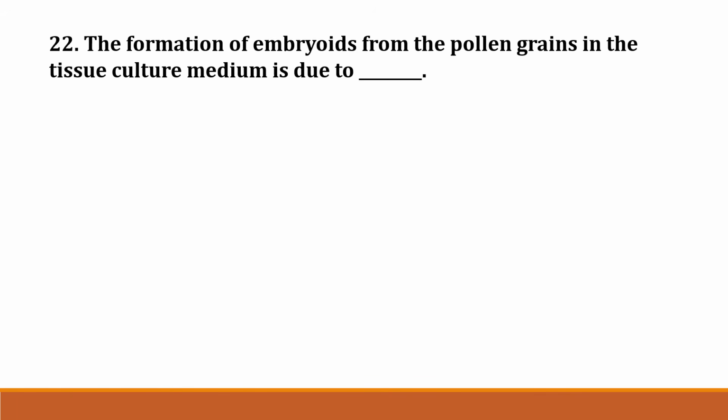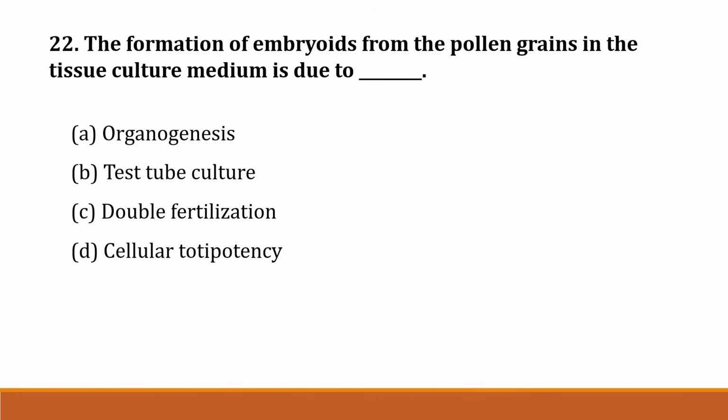Then question number 22. The formation of embryos from the pollen grain in the tissue culture medium is due to option A. Organogenesis, option B. Test tube culture, option C. Double fertilization, option D. Cellular totipotency. Correct answer is option D. Cellular totipotency.